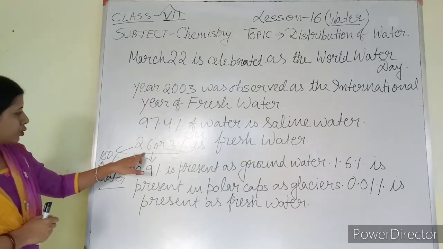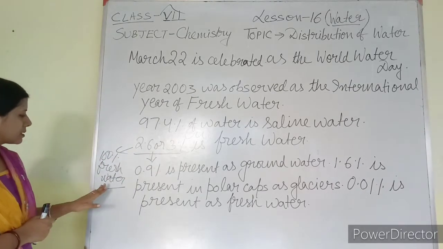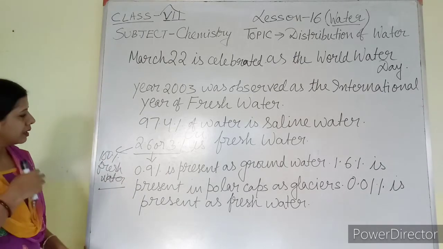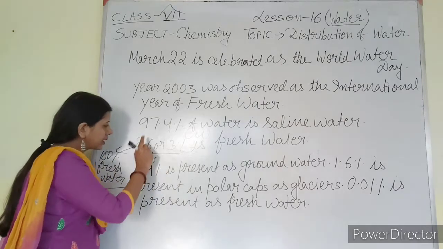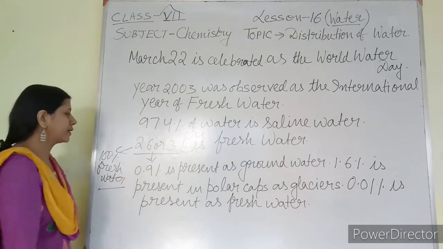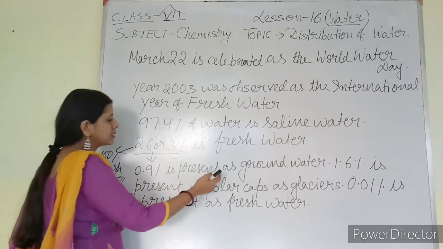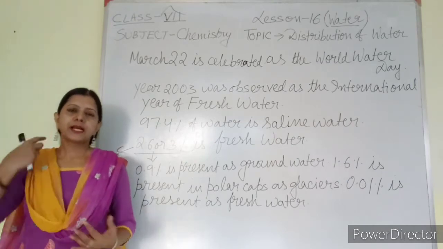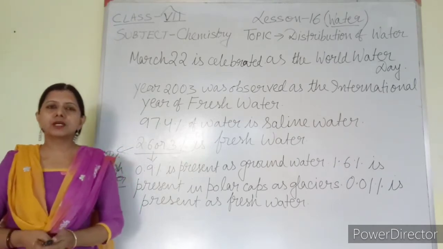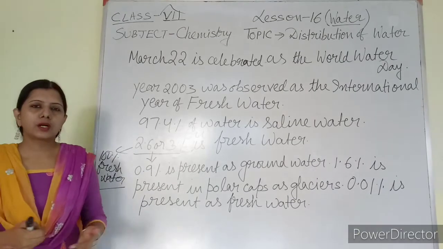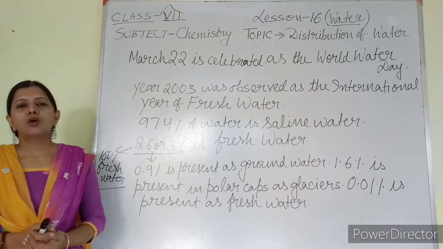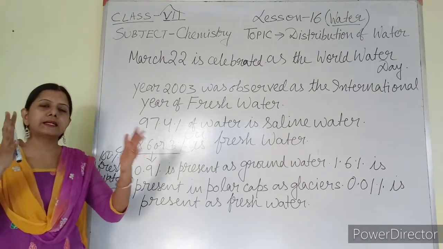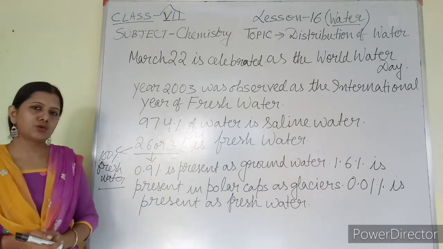So if I consider 2.6% or 3% as 100%, then out of that 30% is present as groundwater, but if I calculate 30% of 3%, I am getting 0.9%. So 0.9% is present as groundwater. Groundwater means water under the ground, that we are able to take from the ground in the form of well water, in the form of tube well, or through a motor you pump out the water and store it in the tank in your house. So that is the groundwater.